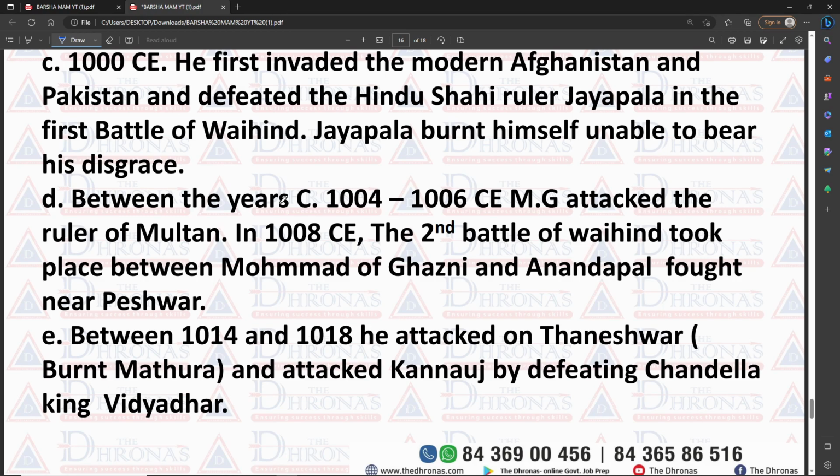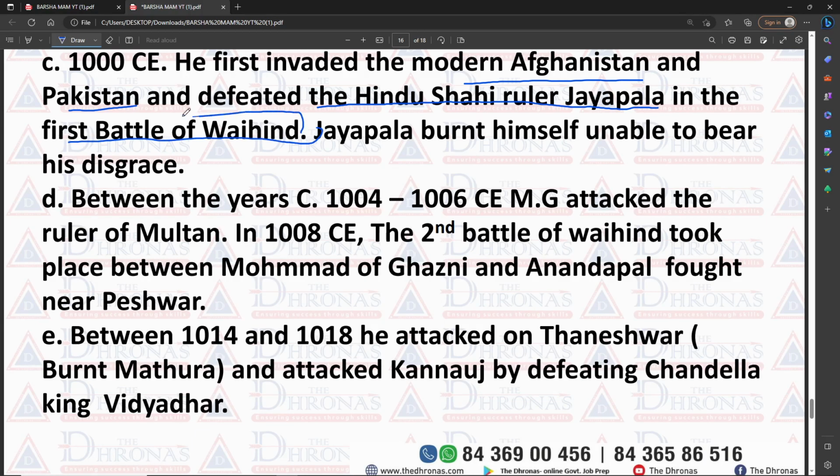So in 1000 CE, he first invaded the modern Afghanistan. At first he invaded modern Pakistan and Afghanistan, and he defeated, after his father, the Shahi ruler Jaipala in the first battle of Wahind.